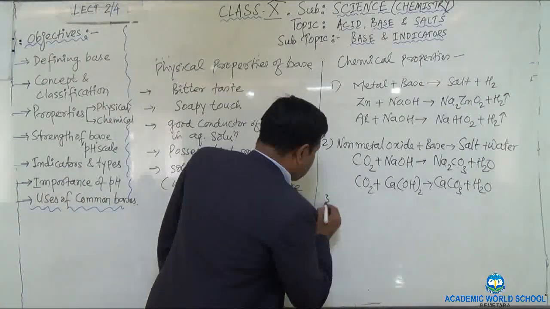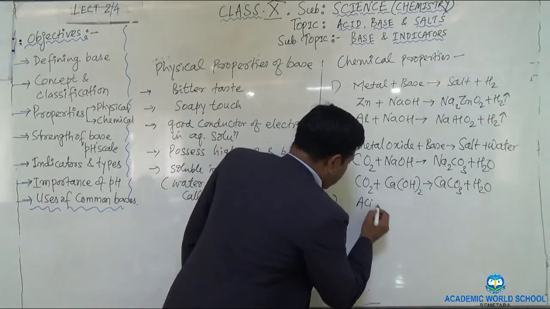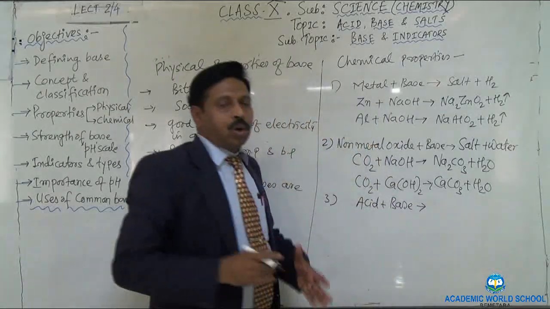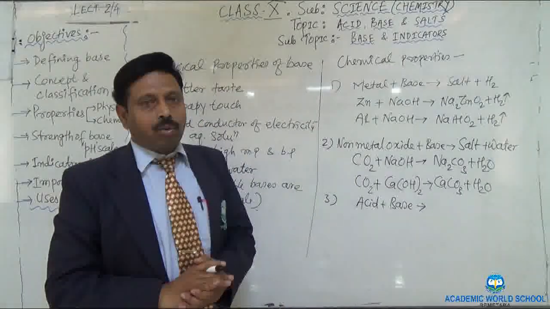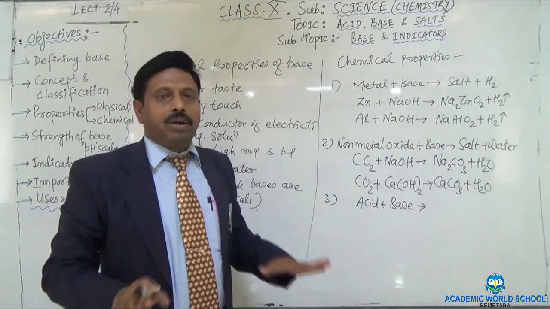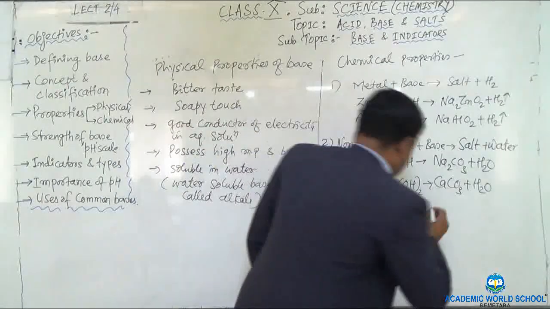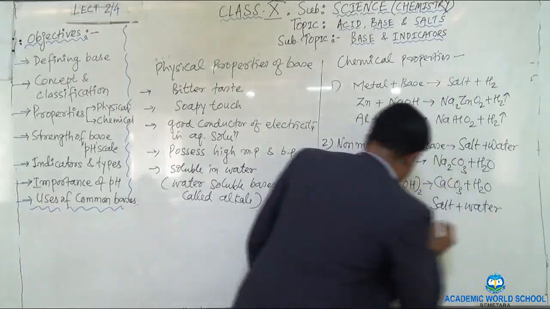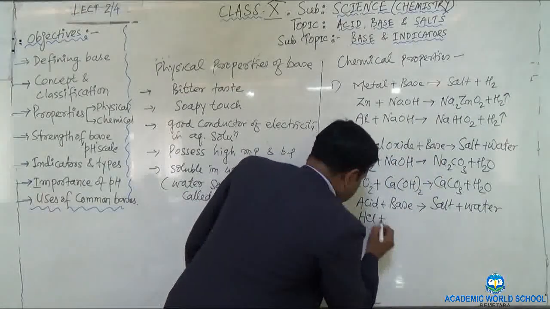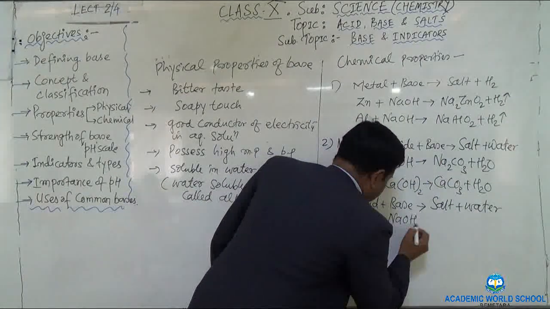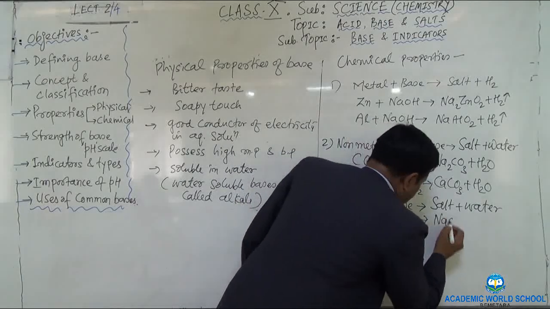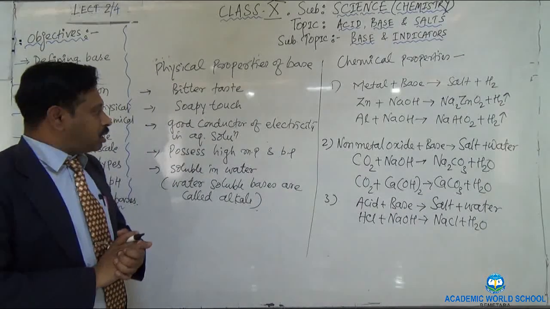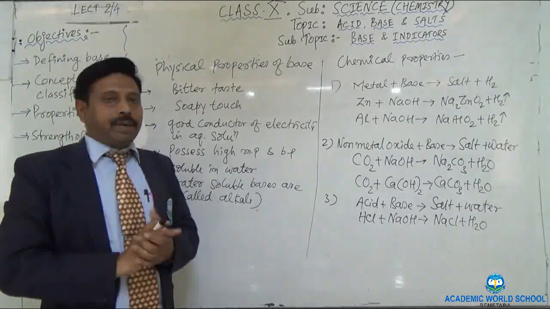Next one, you can take that acid reacts with base, what will form? I have already told you in a previous session also, when acid reacts with the base, salt and water is forming, and this is a very common neutralization reaction. So salt and water. You can take an example of the acid HCl plus the base sodium hydroxide, it will form the salt sodium chloride plus water. Okay? So these are your physical and chemical properties of the base.